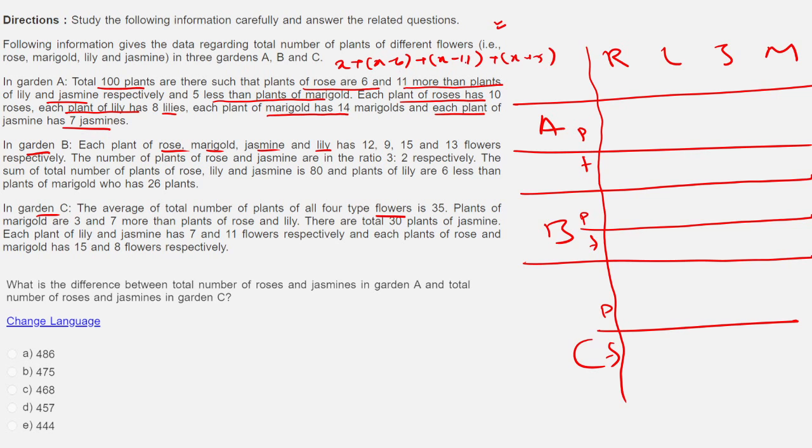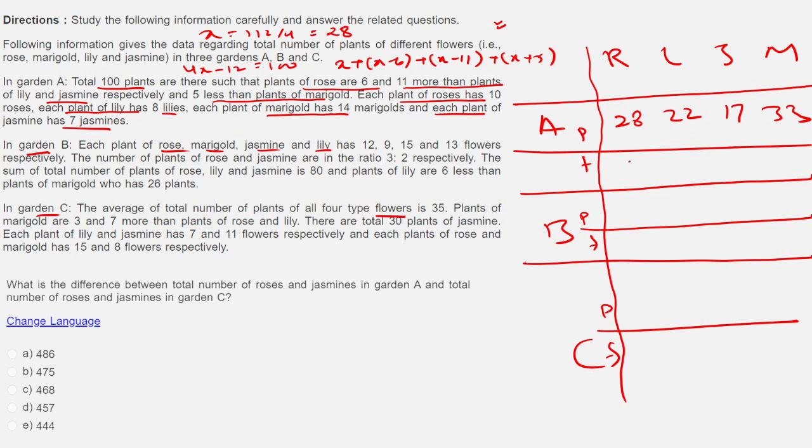So what do I have here? This is 17 in minus, and this is plus 5. So this is 4x minus 12 is equal to 100. So x is equal to 112 by 4. 4 2s are 8, and 4 8s are 32. So x here, rose, is how much? 28. 6 less, lily 22. 11 less, this will be 17, and what is 5 more? 33 will be marigold. Simple. That is what we had to put. So I have 28, 22, 17 and 33.